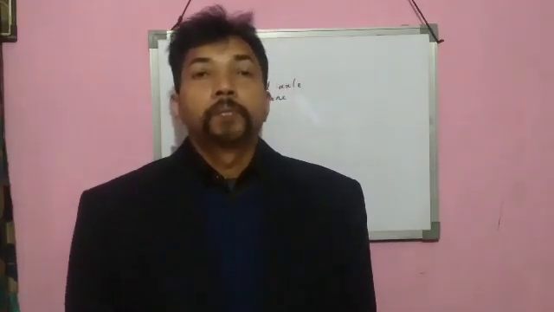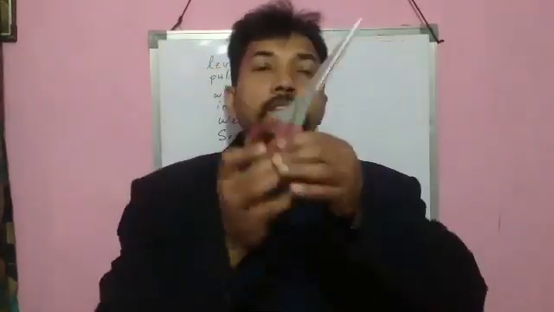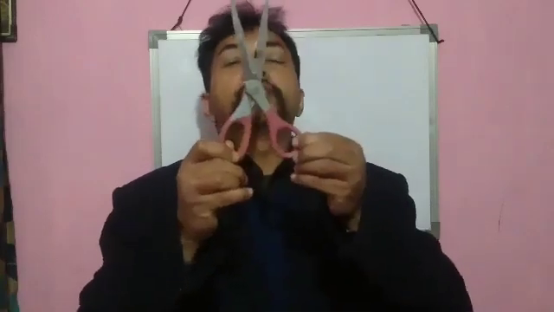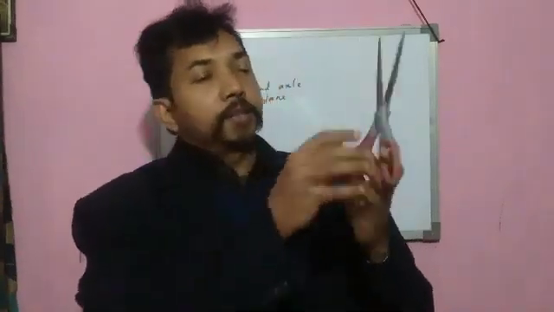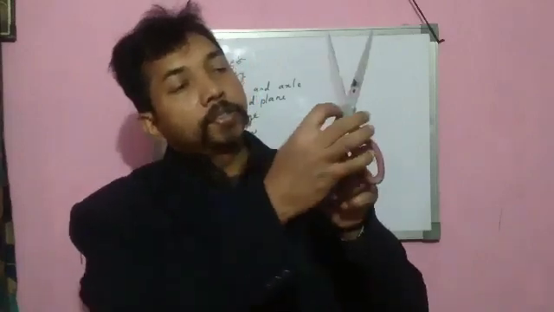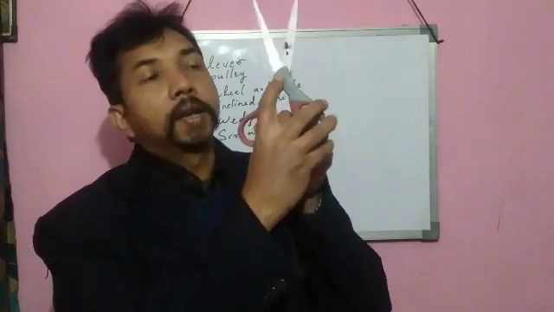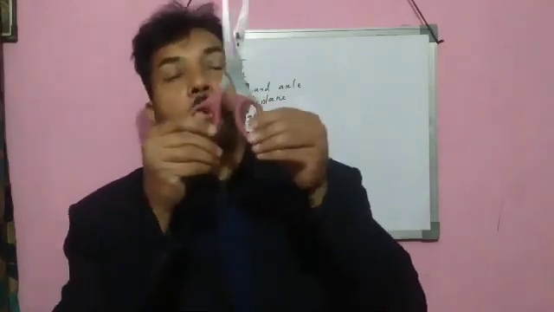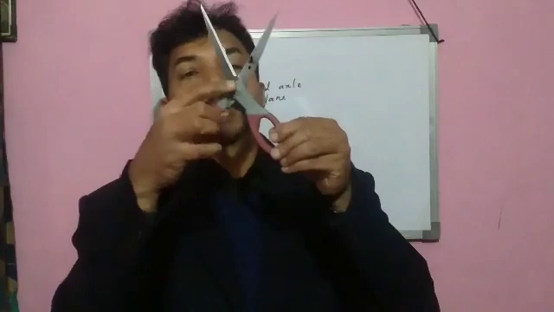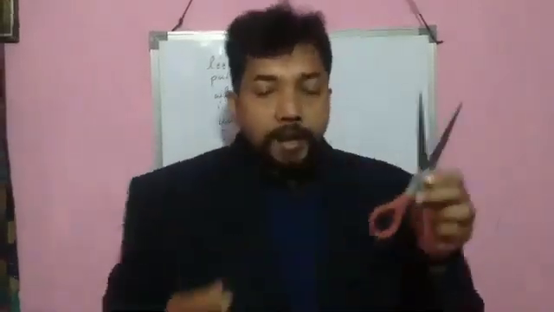So this is a scissor. And this scissor turns about this point. This point is the fulcrum.